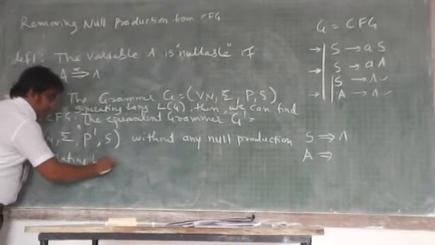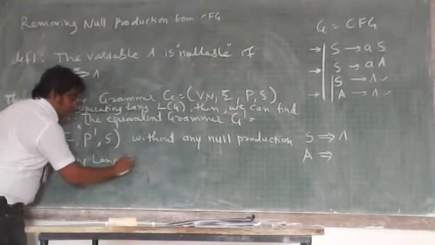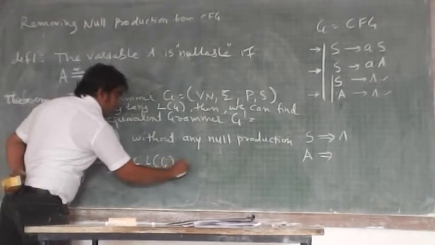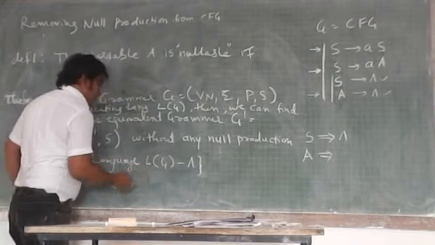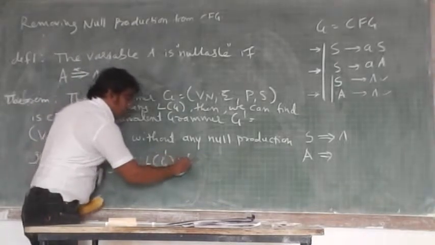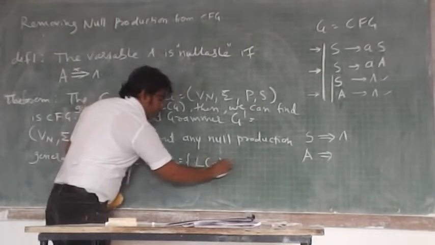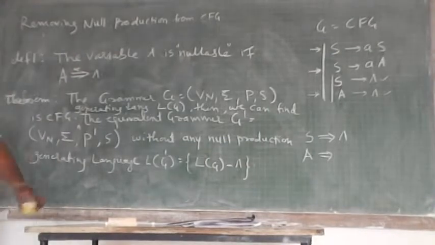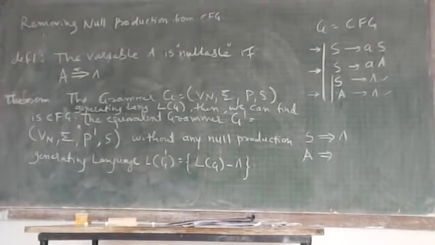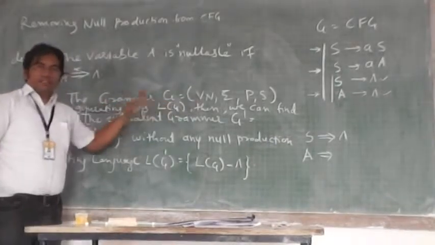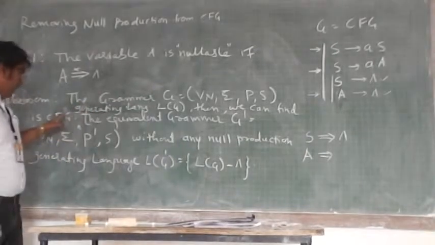Generating the language L(G dash), which is equal to L(G) minus epsilon. What this theorem says is that if you have a grammar that is a context-free grammar generating the